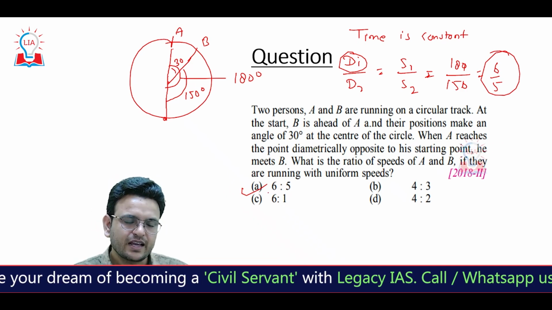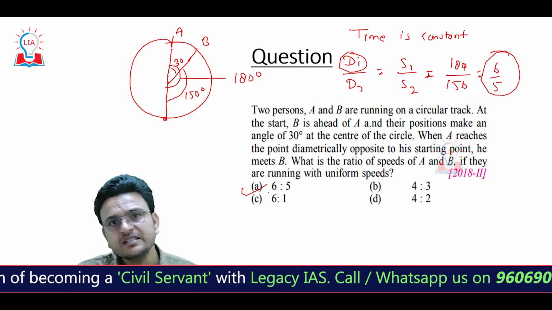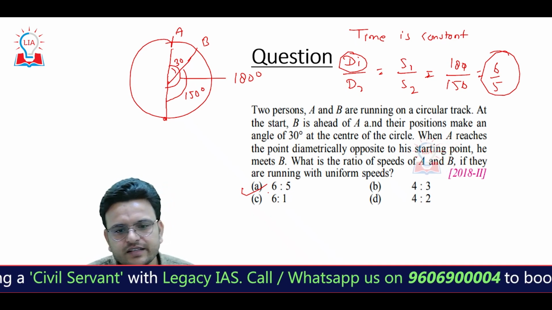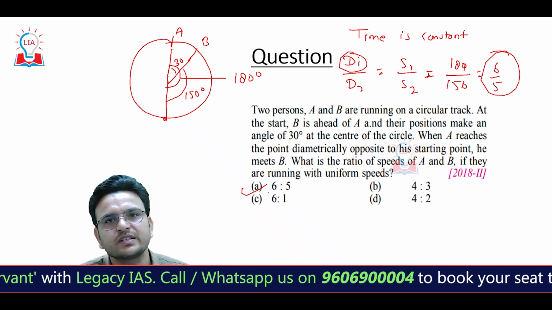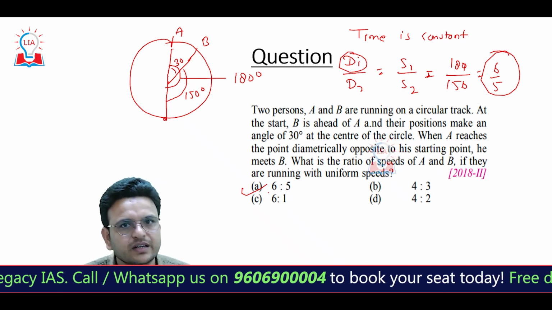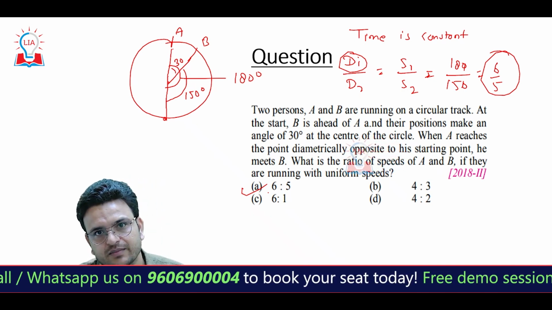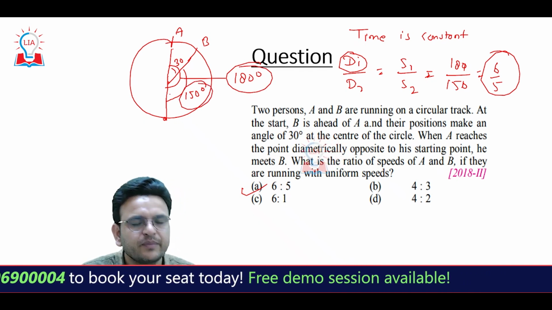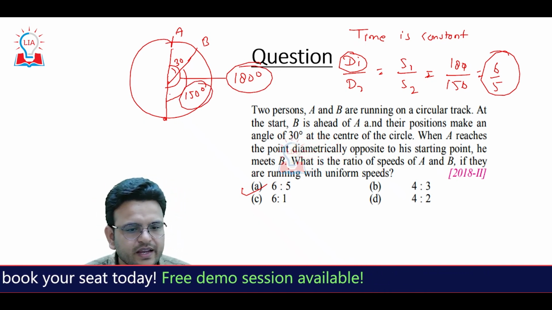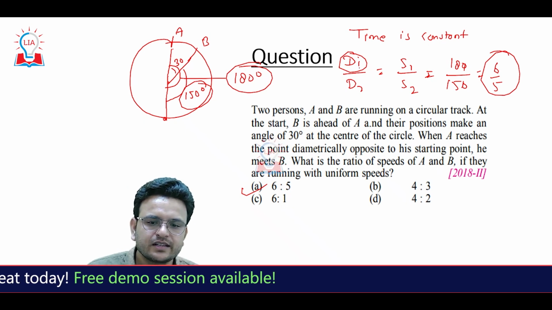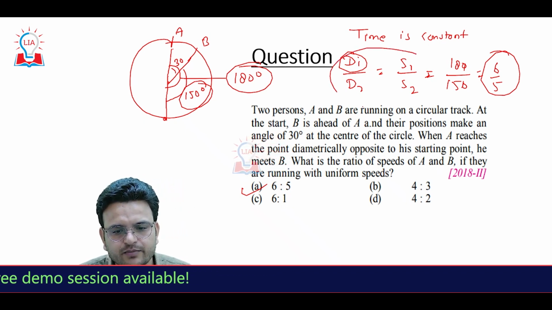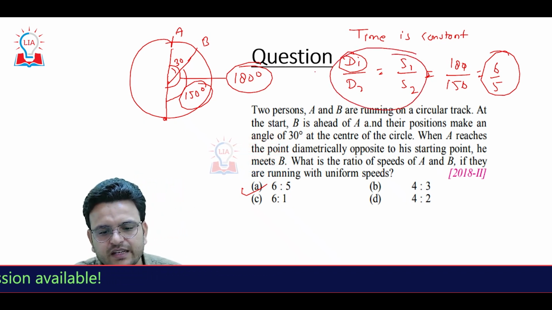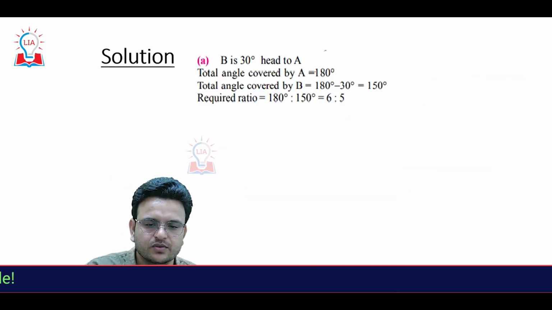Here again I am telling you one thing. Concepts are very important. If you understand the basic concept, then questions are not much difficult. You should not mug up the concept. You should visualize the concept. Here, person A is covering 180 degree, person B is covering 150 degree. This is the distance of A, distance of B, time is constant, d1 upon d2 equals s1 upon s2. This simple concept I applied and I got the answer also.